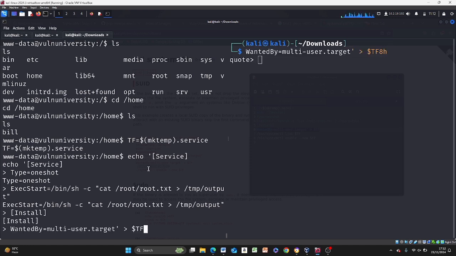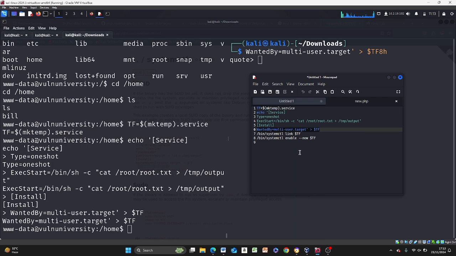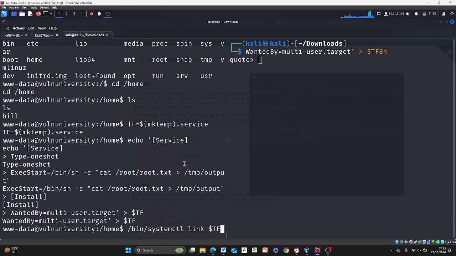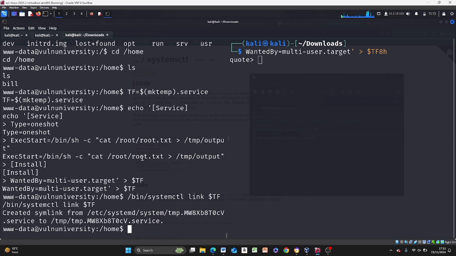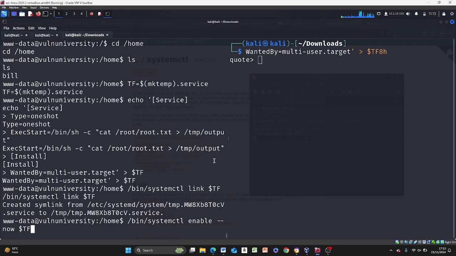Yeah, WantedBy. Great. Service created successfully. And then the last one. If this is successful, then we're good to go.